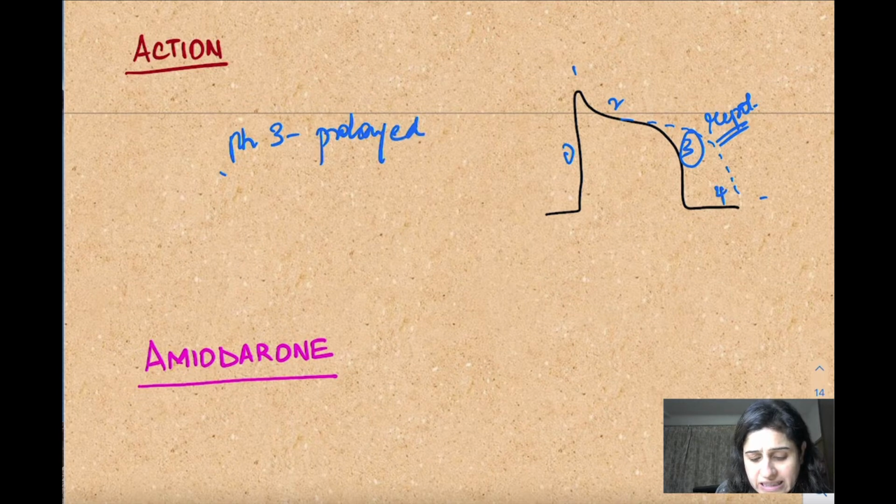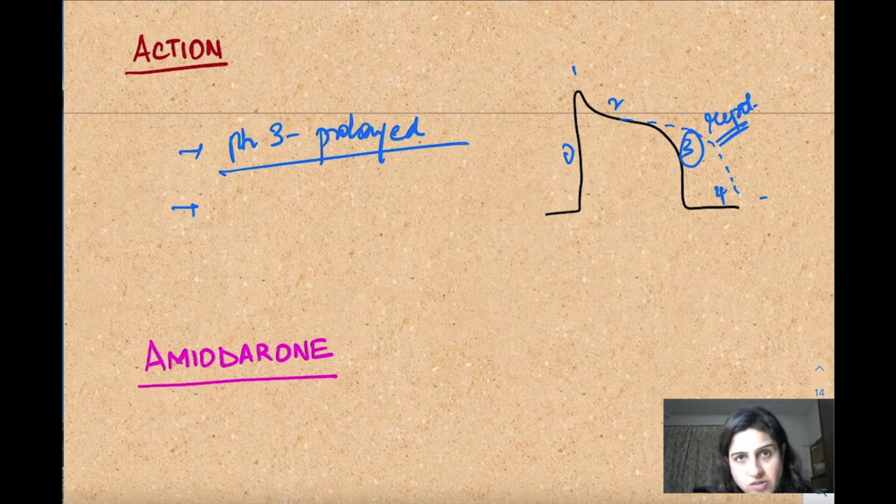You remember what we discussed? Whenever this repolarization is prolonged, it actually leads to chances of arrhythmia, because when repolarization is prolonged, the sodium channels which are in the inactive state start coming to the resting phase, and a strong stimulus has a tendency to activate them.